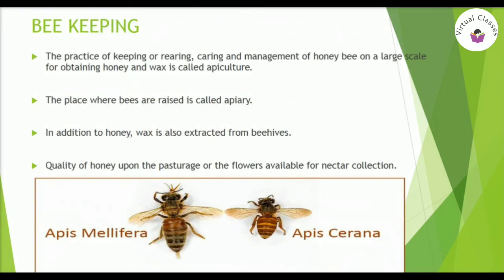Now the last topic is beekeeping. As honey is widely used, beekeeping for making honey has become an agricultural enterprise. The practice of keeping or rearing, caring and management of honey bees on a large scale for commercial purposes for obtaining honey and wax is called apiculture. Apiary is the location where bees are kept.